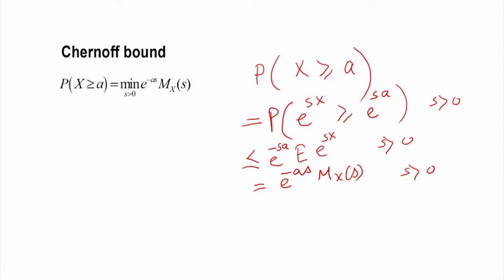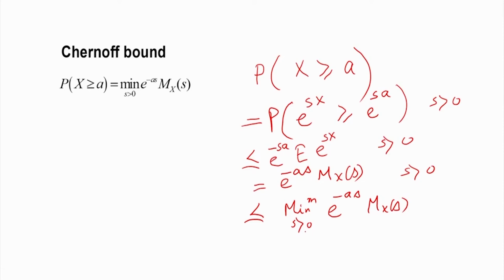Therefore we can ultimately write that this is less than or equal to the minimum over s greater than 0 of e to the power minus sa into Mx of s. So this is the Chernoff bound. It is one of the tightest bounds.